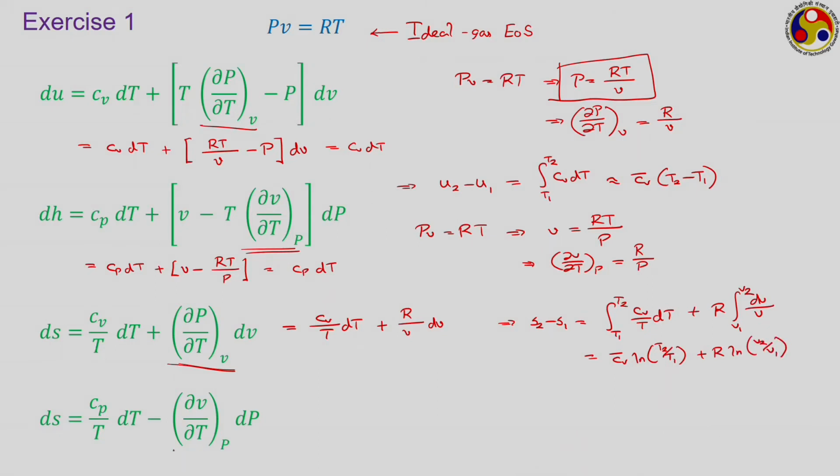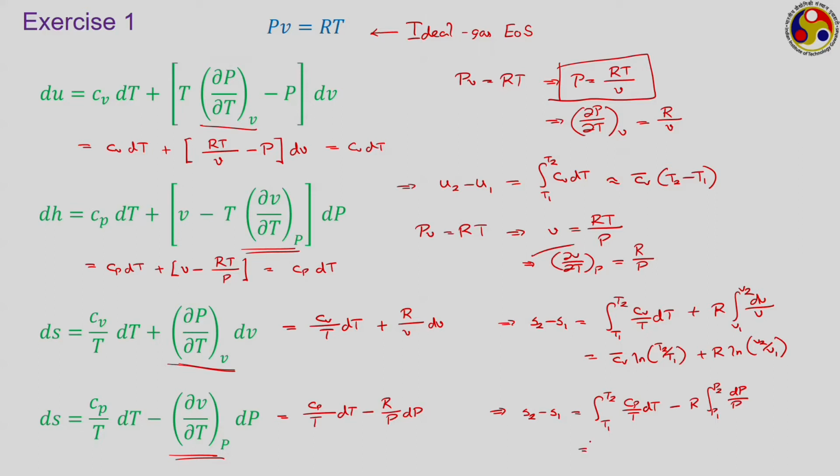Similarly, if we use the second expression, then we have to evaluate this differential. So this becomes Cp upon T dT minus (dou V by dou T) at constant P, this is the expression. So this becomes R by P dP. Accordingly, we have S2 minus S1 is equal to integral T1 to T2 Cp upon T dT minus R into integral P1 to P2 dP upon P.